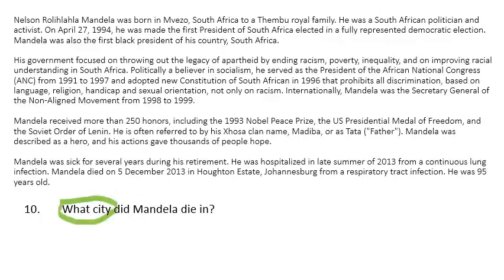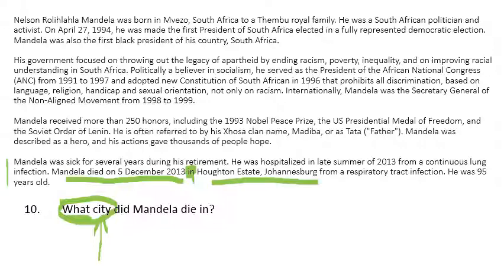Question 10 is, what city did Mandela die in? What city? We could also ask, where did he die? But it is especially asking, what city did he die in? The last paragraph talks about his death. It says Mandela died on 5th of December 2013 in, so in is going to tell us the location, Houghton Estate, Johannesburg.